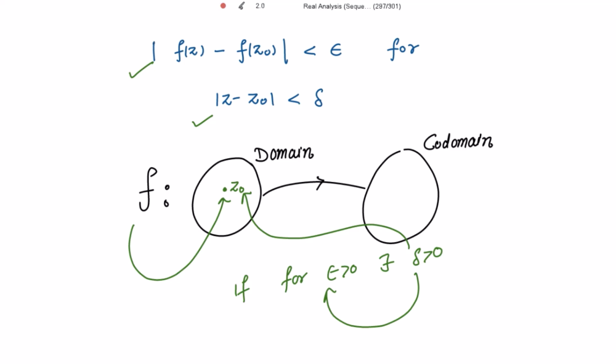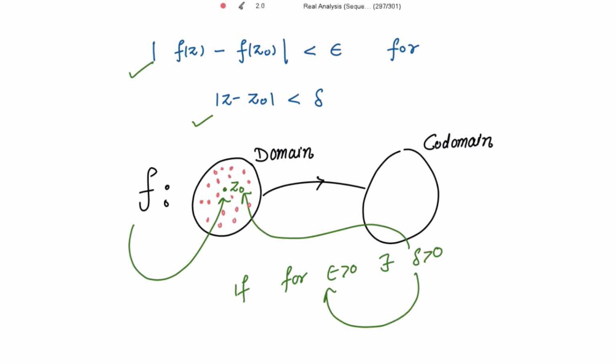Now this is about the function which is continuous at z0, the one point. If the function is continuous at every point existing in the domain, then what would we say?